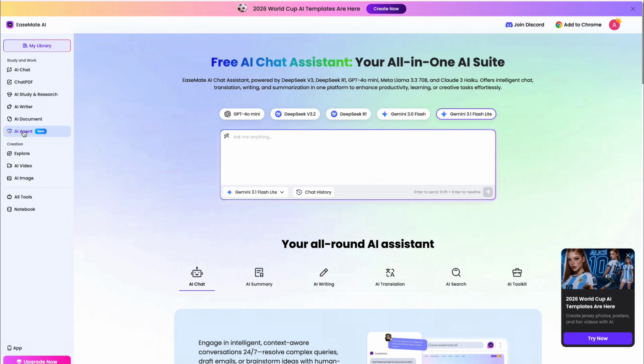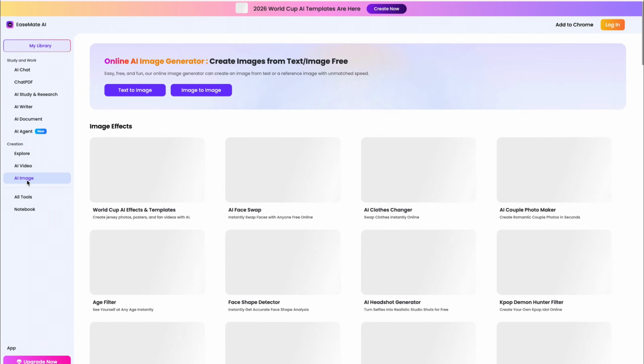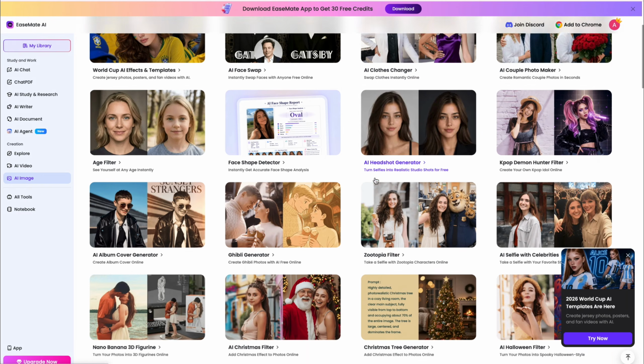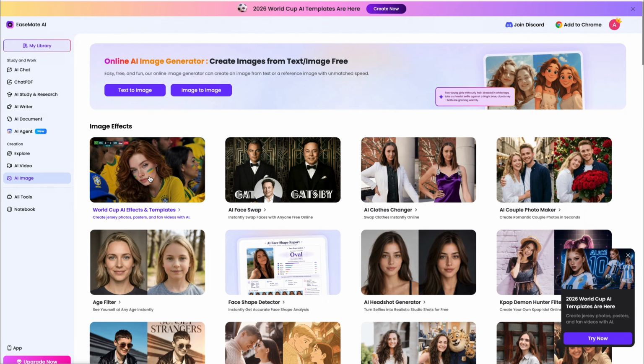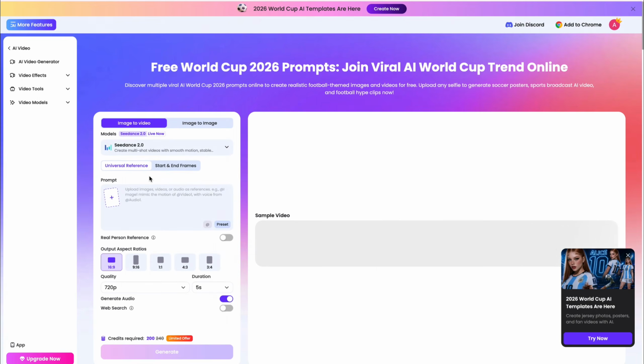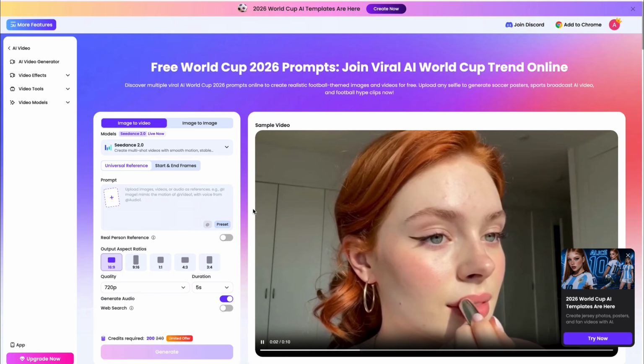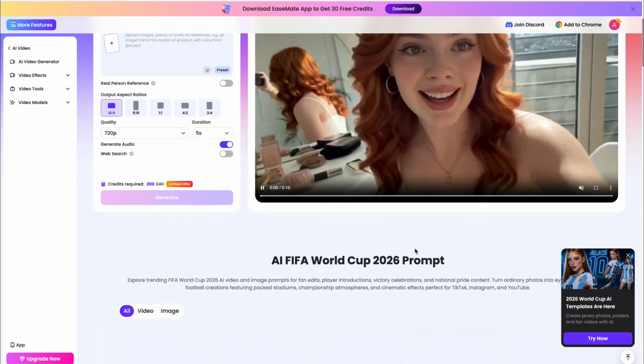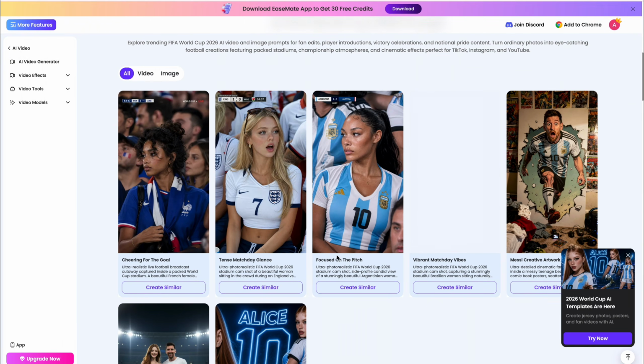So today, I'm going to use the AI image and AI video features. First, let's generate images. Click on it, and you can choose between text to image and image to image. If you scroll down, you'll find all the trending templates in one place. You can recreate your image with just one click. Right now, this stadium template is trending, and you can easily create images and even convert them into videos with Seedance 2.0. So let's generate our character image.